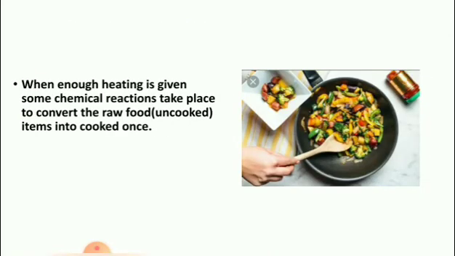When enough heat is given, some chemical reaction takes place to convert the raw, uncooked items into cooked items.